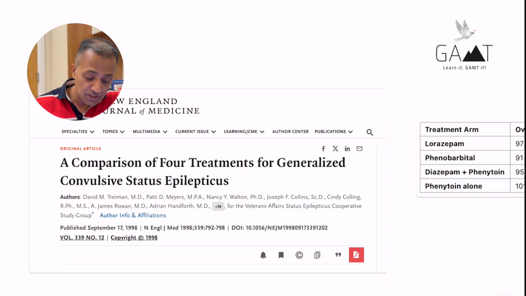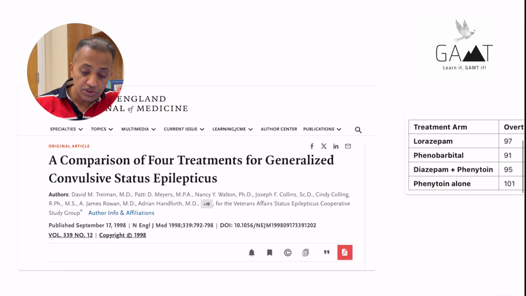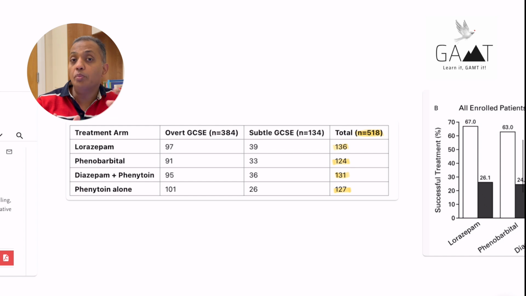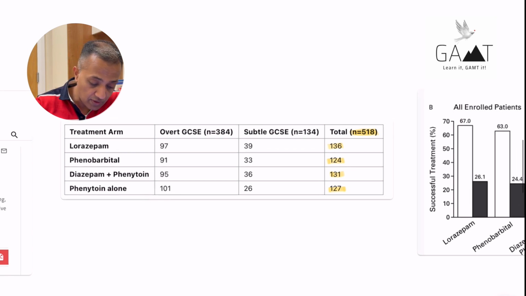This comes out of a trial published in the New England Journal of Medicine in 1998, I think, where they looked at patients with status epilepticus or generalized tonic-clonic seizures, and they used 4 different combinations of anti-epileptic medications, including lorazepam, phenobarbital, diazepam with phenytoin, and phenytoin alone. They had around 518 patients, around 113 in each category.